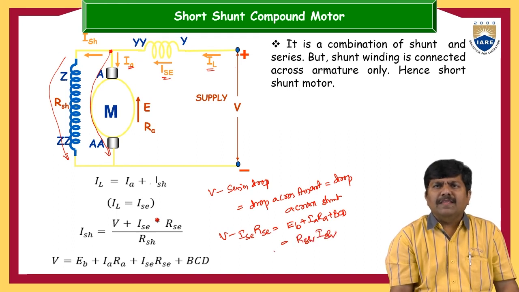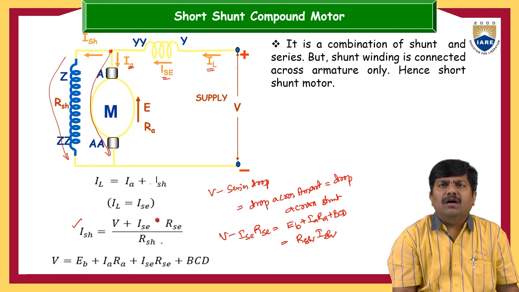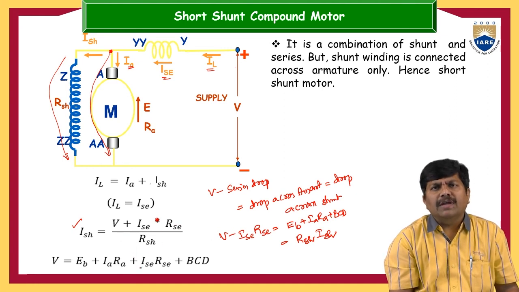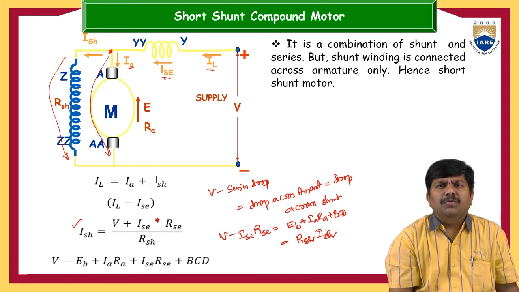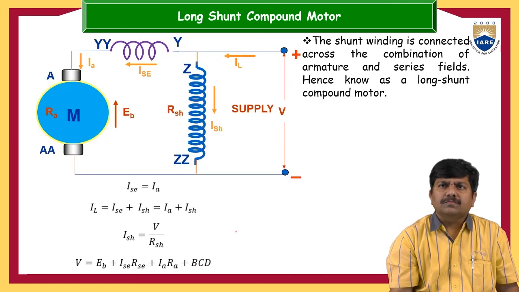Now if we simplify this performance equation, we get the shunt current ISH equal to V plus I series into R series divided by RSH. And more elaborately, we can write the voltage V equal to EB plus IARA plus I series R series plus brush contact drop. This is about the short shunt compound motor.